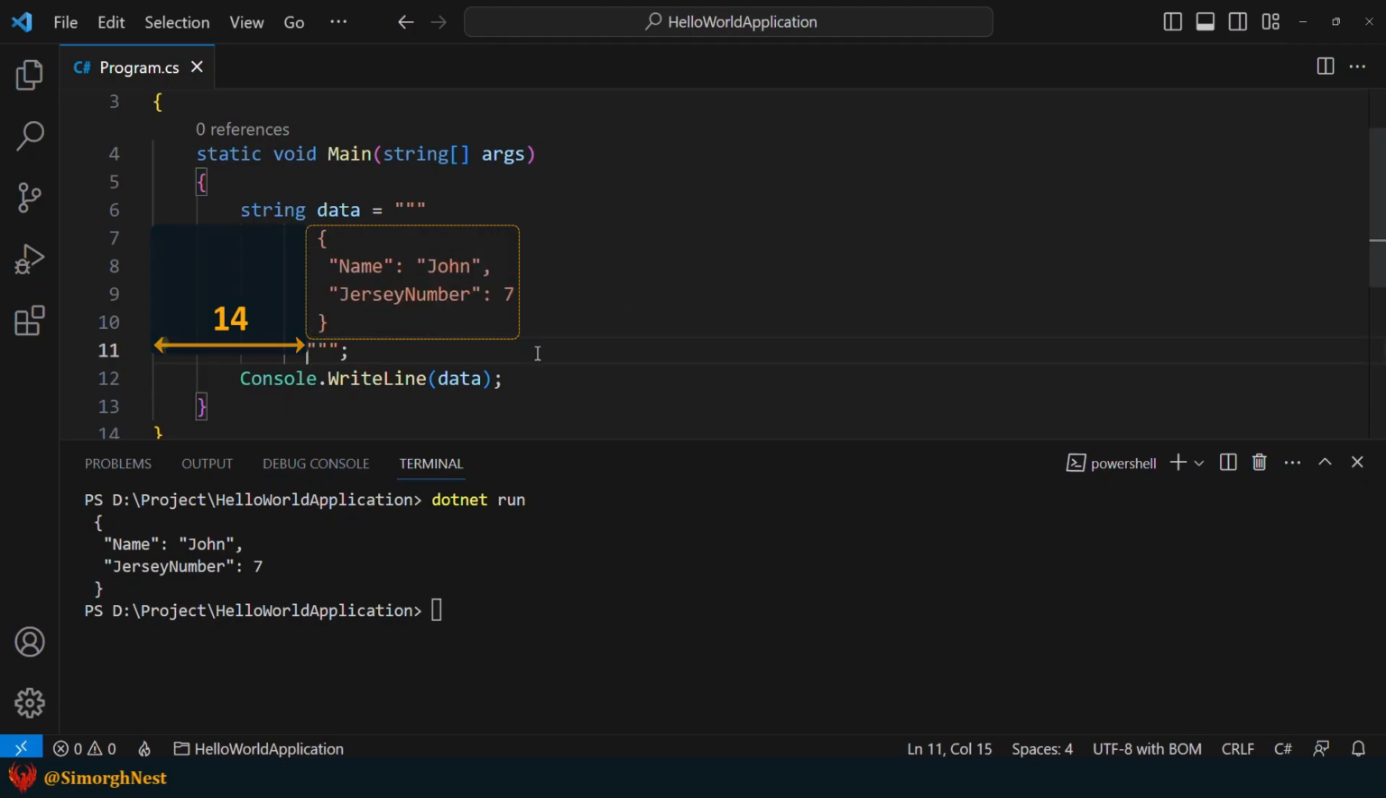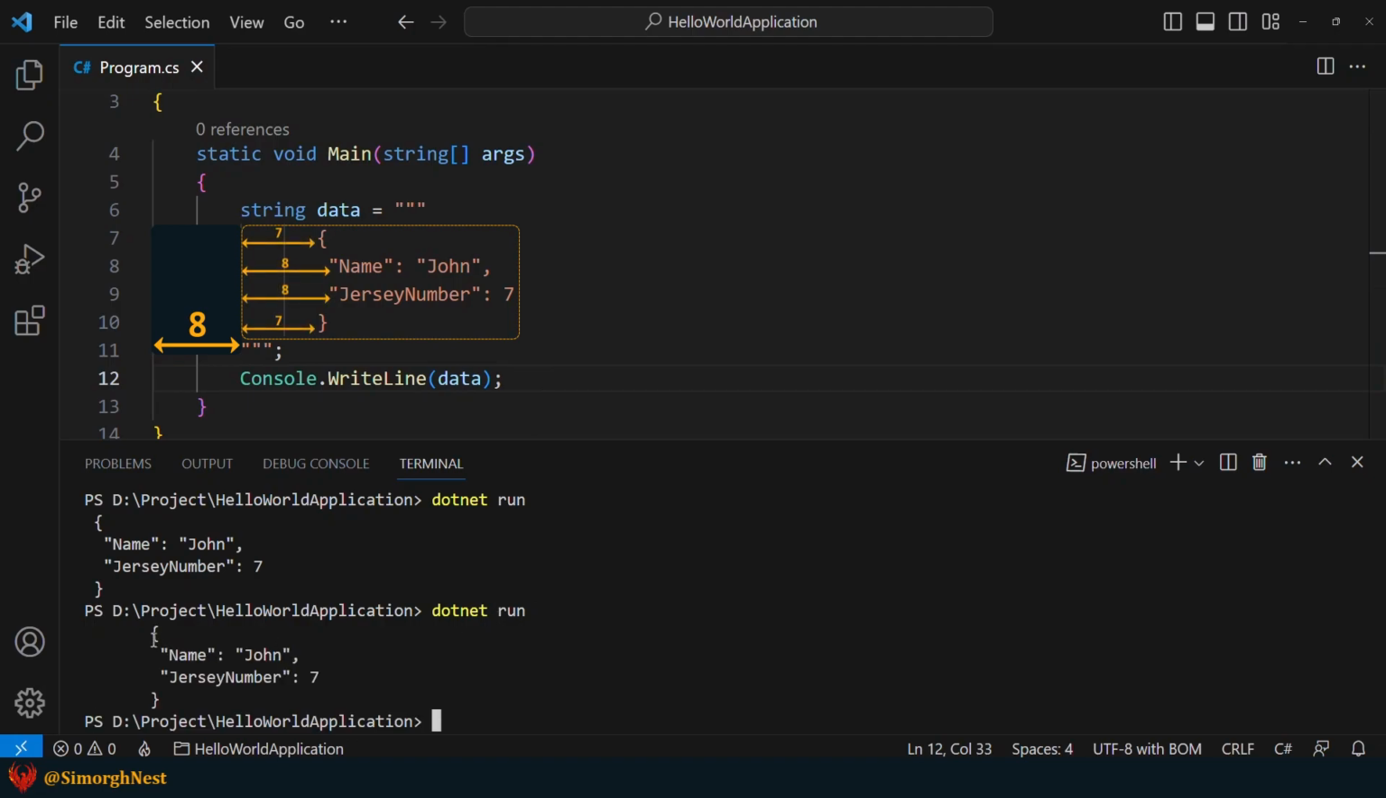Now, if we remove 6 white spaces, 6 indentations will be added to each line. To confirm that, let's run the application again. As you can see, 6 indentations are added to each line. This shows how we can set string literal indentations using raw strings.